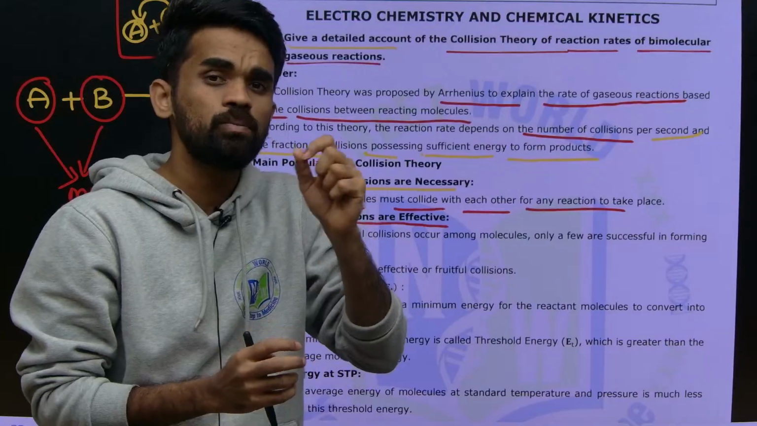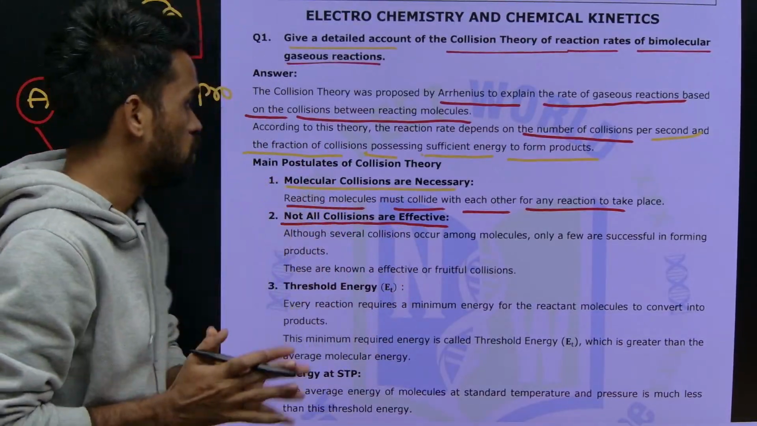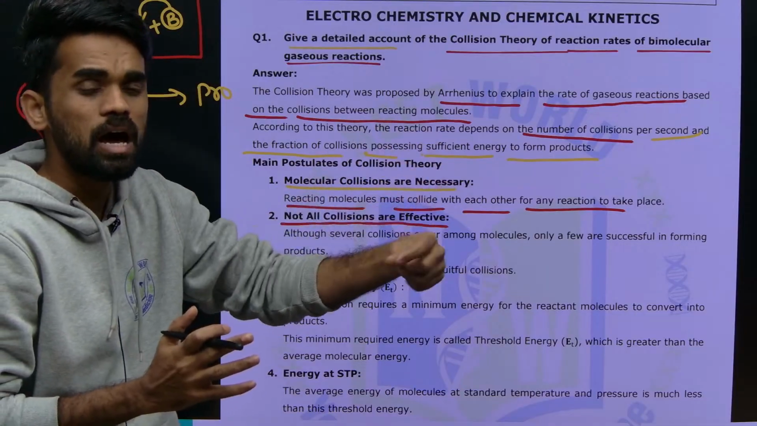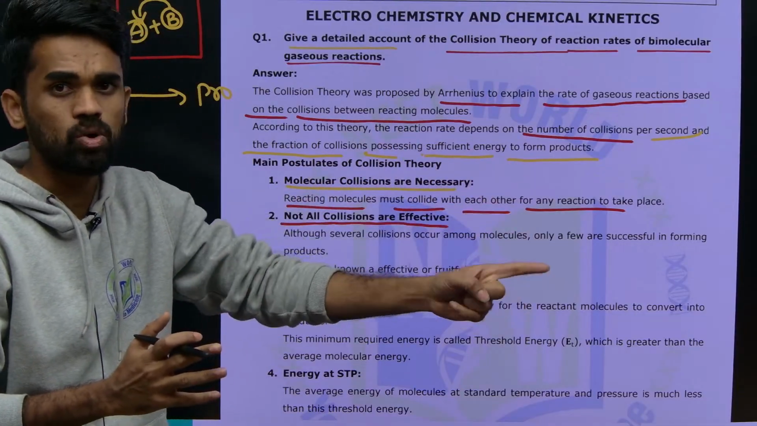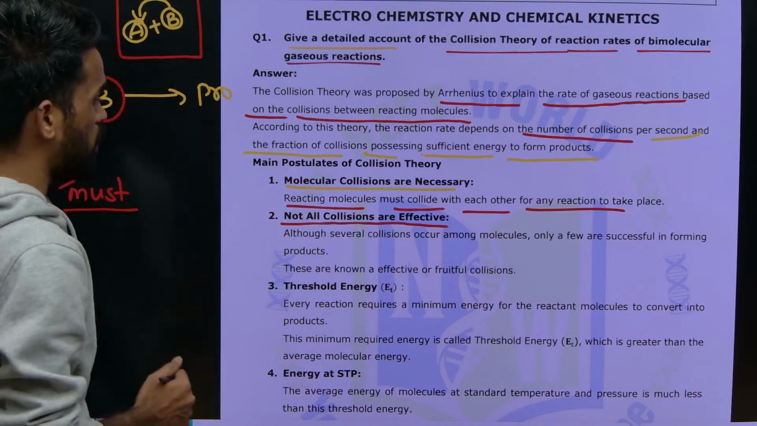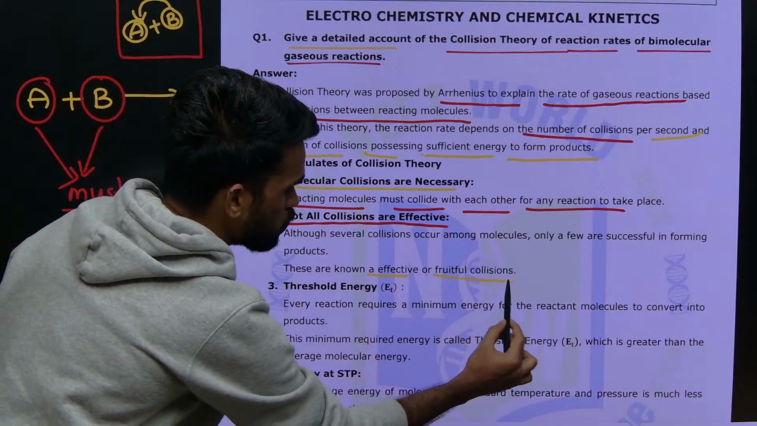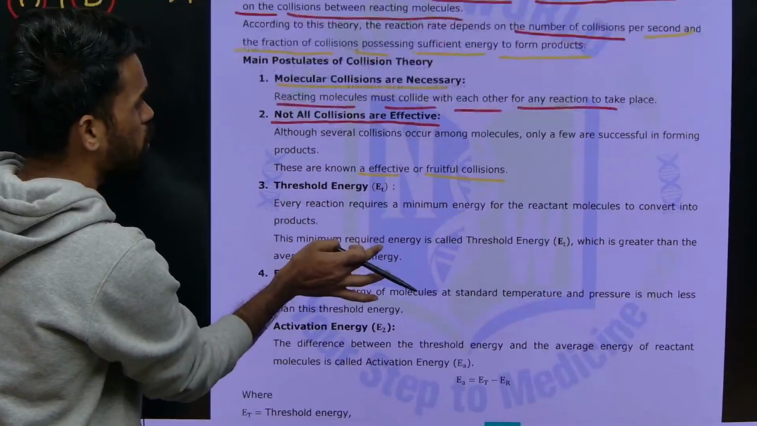Why only a few? Because not all of them are effective, only a few of them are effective. Those effective collisions lead to product formation. That's why we call them fruitful collisions. Effective collisions are fruitful collisions. These points you need to write in the exam.